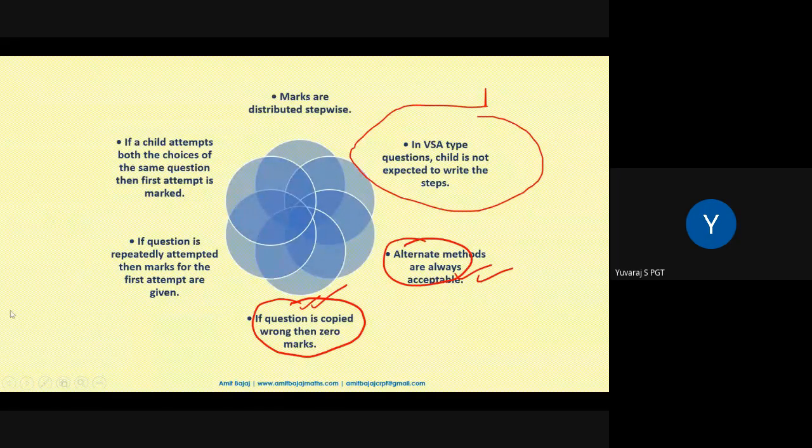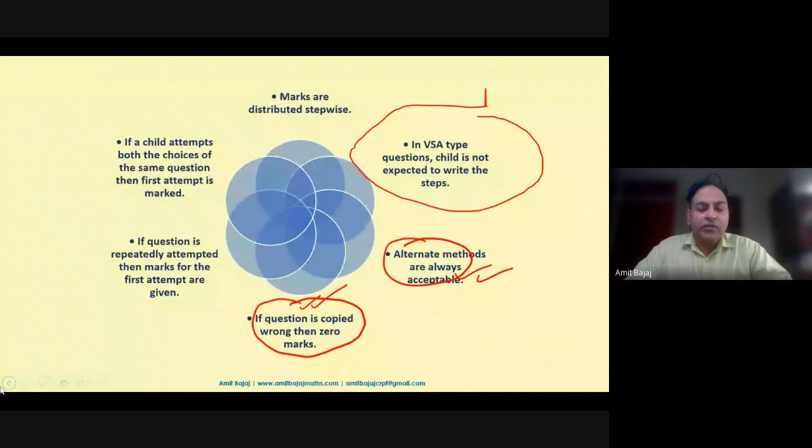Sir, excuse me, sir. We assume a particular value in between the interval and we put it in the derivative. Then is it necessary to get the value, or is just positive or negative enough? Oh, no, the value is not important. Only the sign of the derivative, positive or negative, is important and required.